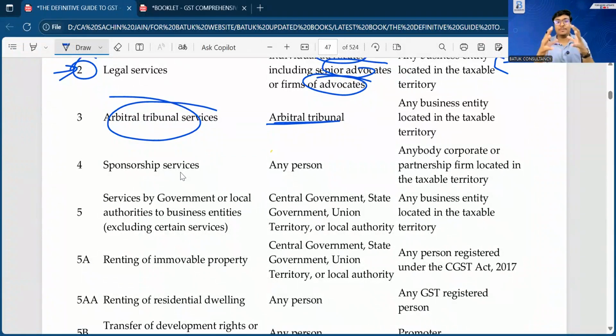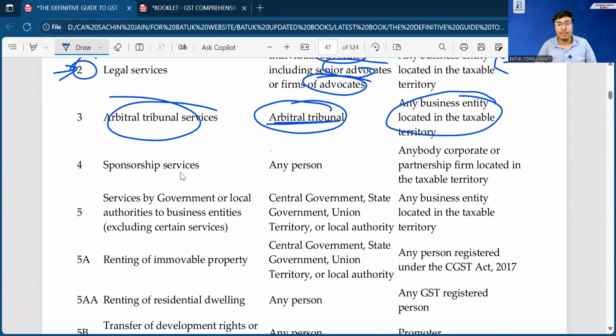That is, it mediates between the parties. Okay, it plays the role of an intermediary, and for that purpose that arbitral tribunal is going to charge something. So that business entity is going to pay this amount to the arbitral tribunal. The business entity is recipient of service and arbitral tribunal is supplier of service. In that case, that business entity has to make the payment of taxes under reverse charge mechanism.